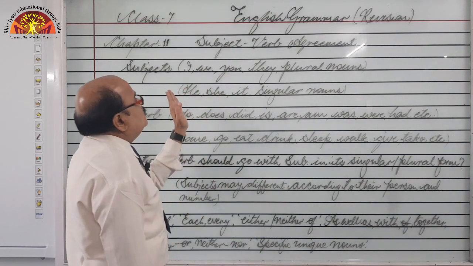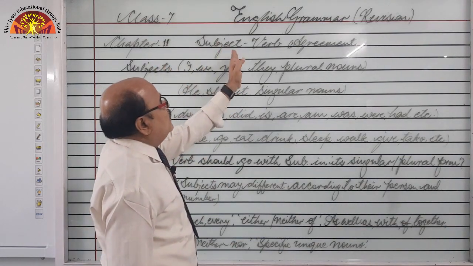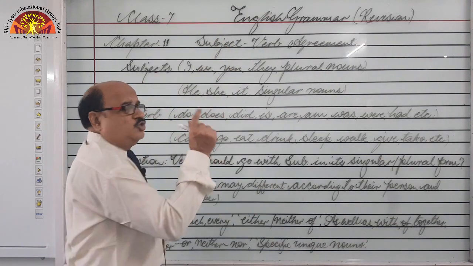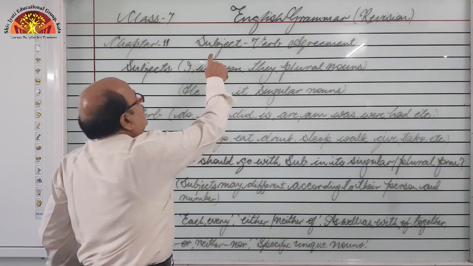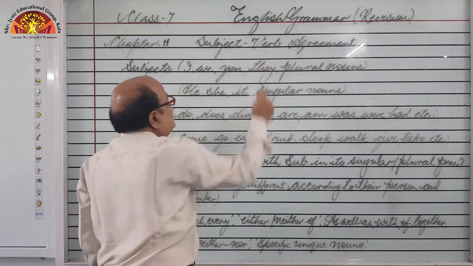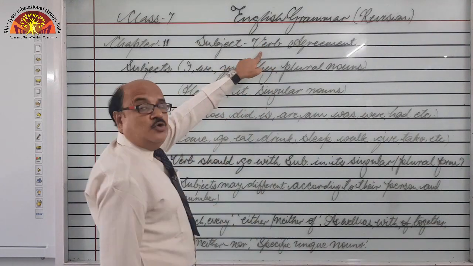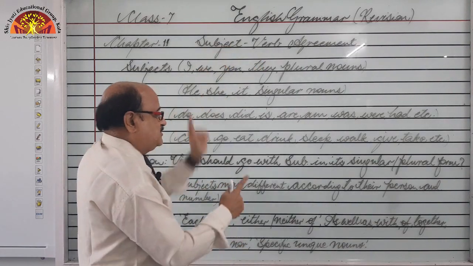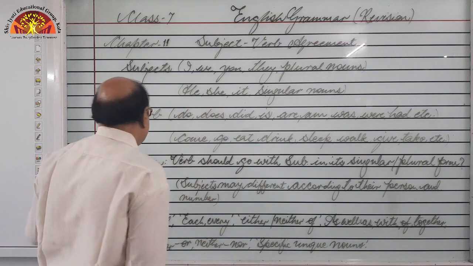Got it? So overall we can conclude the meaning of the topic subject verb agreement means there should be such an agreement between the subject and the verb in such a way that the verb should go correctly according to the number or person of the subject, right?